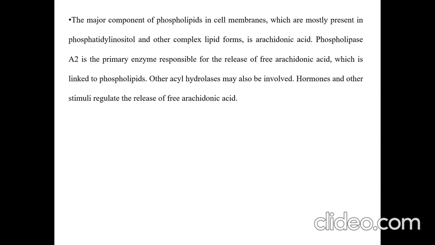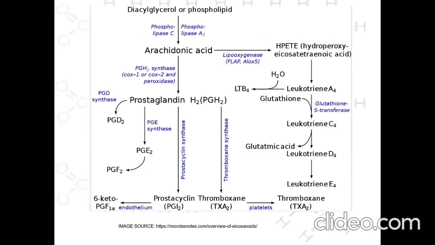Other acyl hydrolases may be involved. Hormones and other stimuli regulate this. With the help of the enzyme phospholipase A2, arachidonic acid is produced, whereas diacylglycerol in the presence of phospholipase C also produces arachidonic acid.